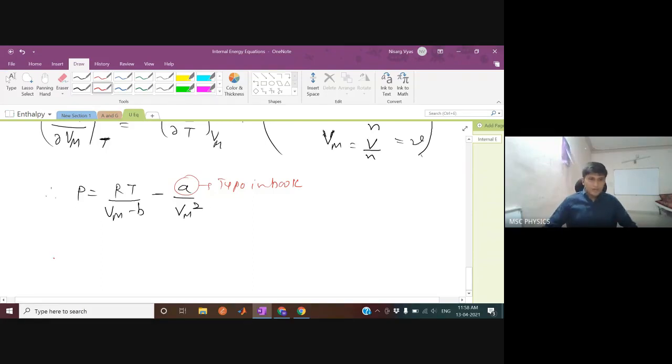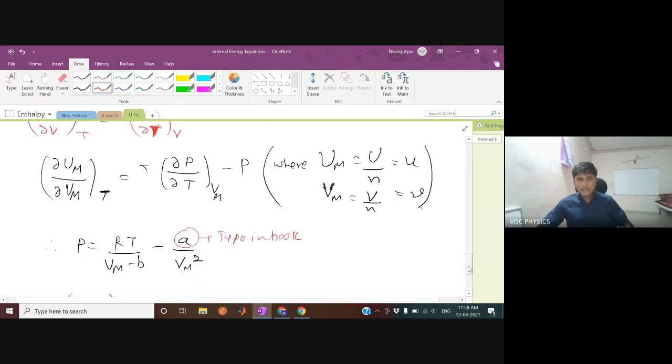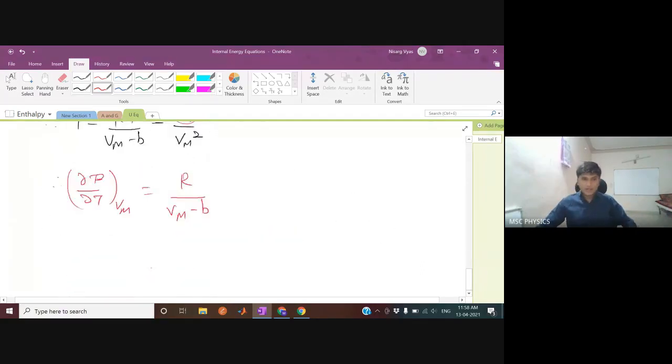Okay, therefore, if you want to calculate del P by del T at constant molar volume, it eventually turns out to be R upon Vm minus B. It turns out to be this. Okay, and you just put it directly in this internal energy equation and you can realize something.